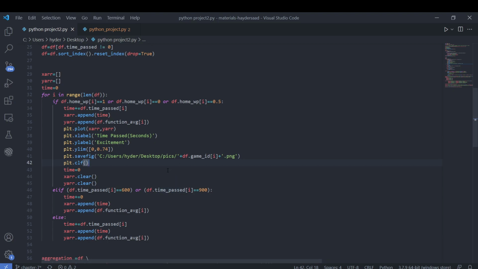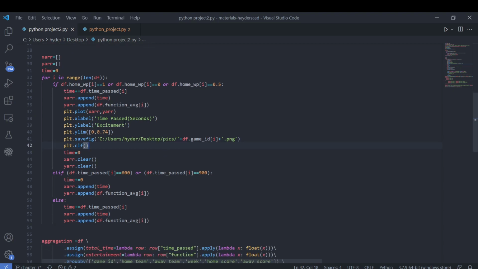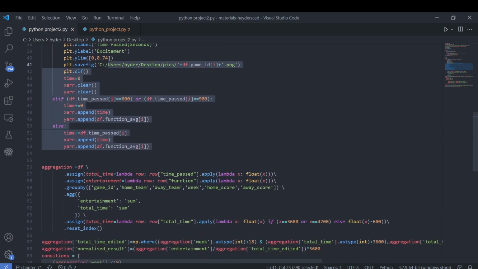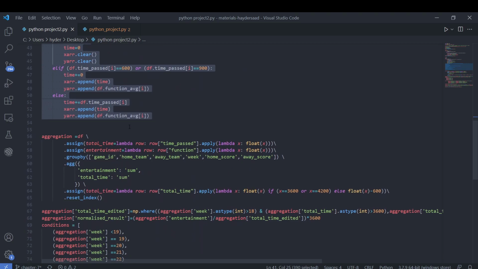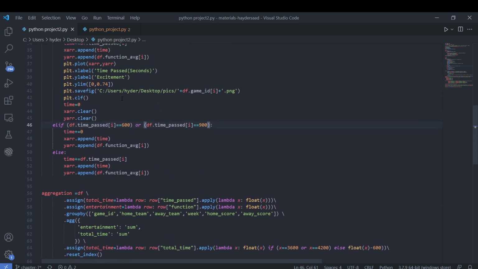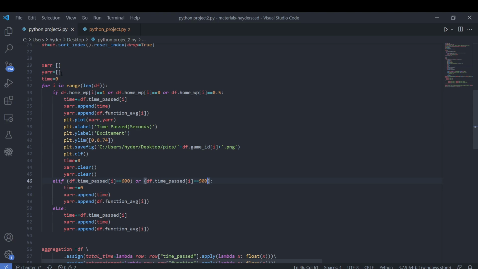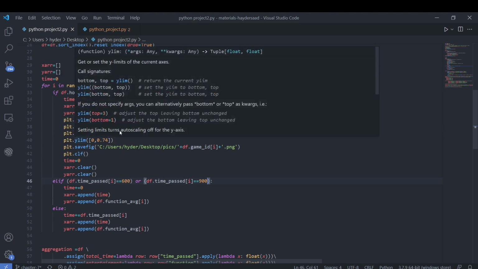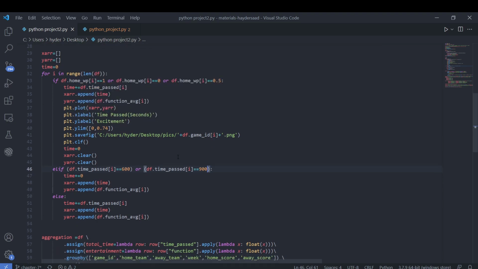that show up when we hover over a bar. The picture shows how exciting a game was on a per second basis instead of a play to play basis. So this is the formula for that. We need to account for overtimes, which is this part of the if function. Otherwise we just append it into an array, and then we chart out the array once the game is over, and we do so for every single game.